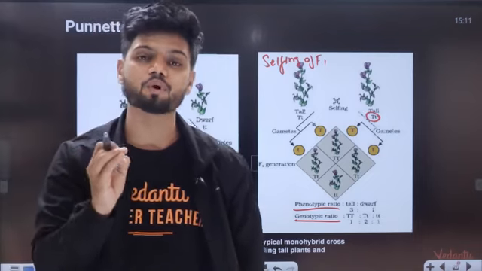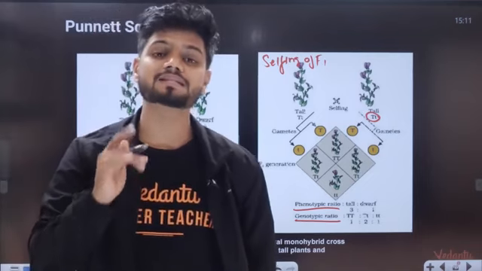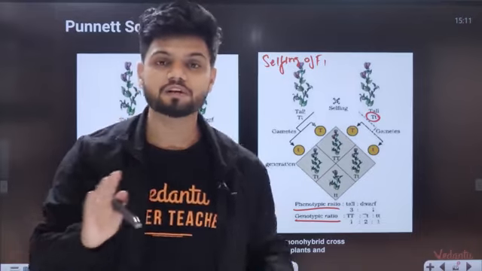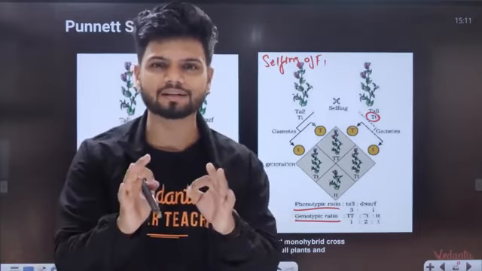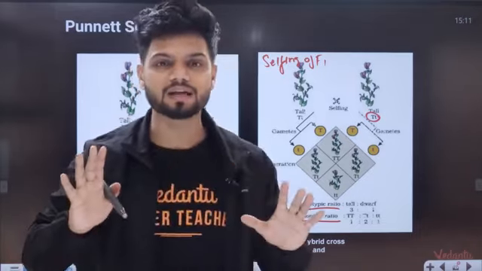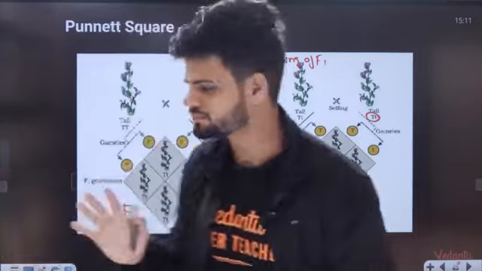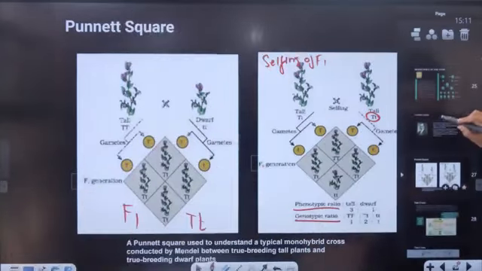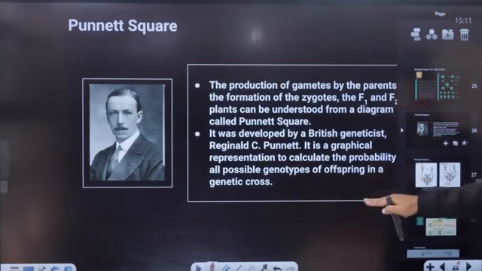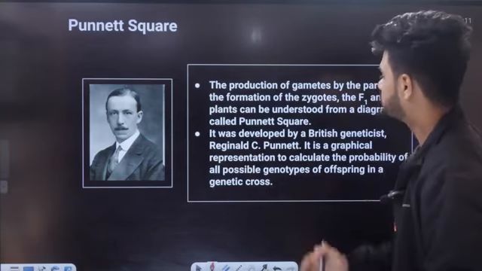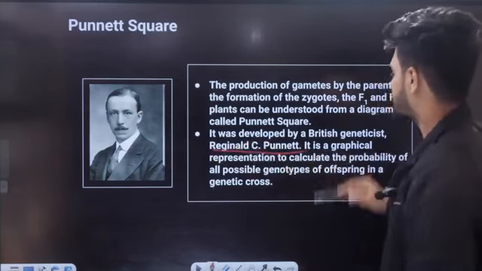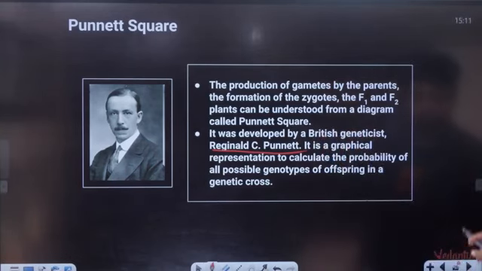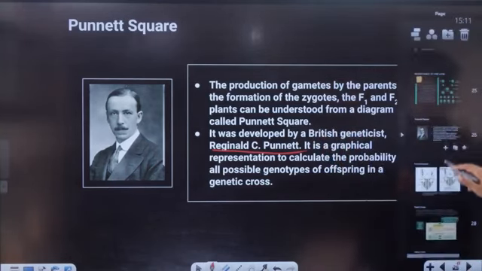And students, in the monohybrid cross, we took only a single character, that is stem height. We did not take any other character. We took a single character, stem height, and we solved the entire thing. Now students, this entire thing is called the Punnett square. His name is R.C. Punnett. He was the scientist who discovered the Punnett square.